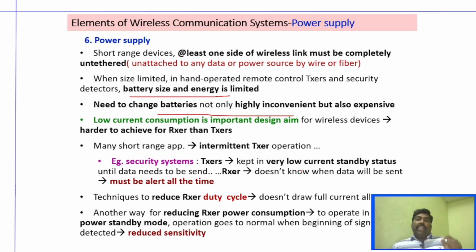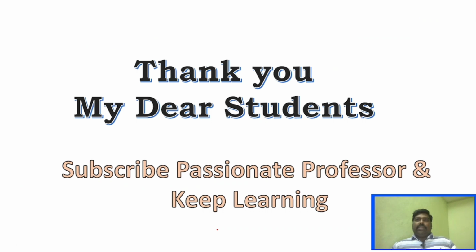Similarly, we can work on the receiver duty cycle, operating in a reduced power standby mode and going to normal when the beginning of a signal is detected. Until it detects the beginning of the signal, it can remain in the low power state. By doing that, we can reduce some of the power consumed by the receiver.